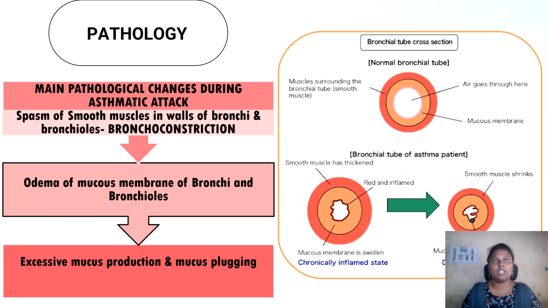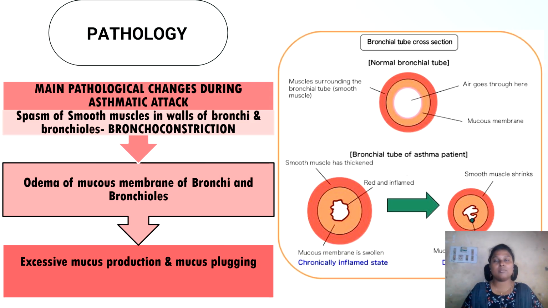Second one is edema of the mucous membrane of bronchi and bronchioles. The lining of bronchi and bronchioles becomes inflamed and swollen, further reducing the diameter of the airways. Third, excessive mucus production and mucus plugging. The glands in the airway wall produce a thick, sticky mucus which can block or plug the airway completely in severe cases.